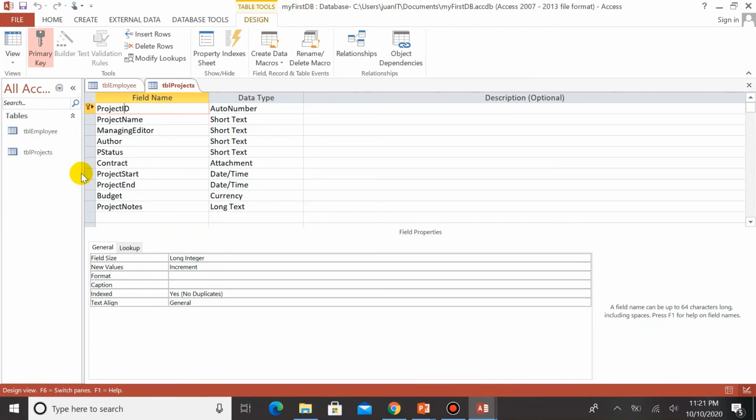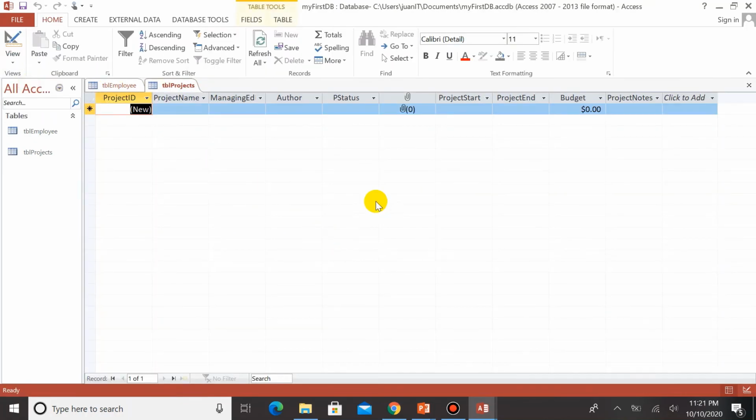Okay, so the first table was created using this datasheet view, and the second table was created using a design view. So you can always go ahead and change from one view to another. For instance, this table here, which is TBL projects, was created using a design view. And if you want to see it on the datasheet view, it will be presented in sort of rows and columns, just like in Microsoft Excel.